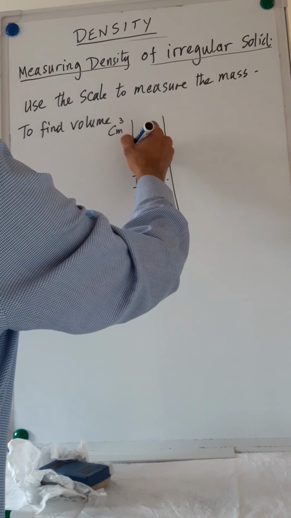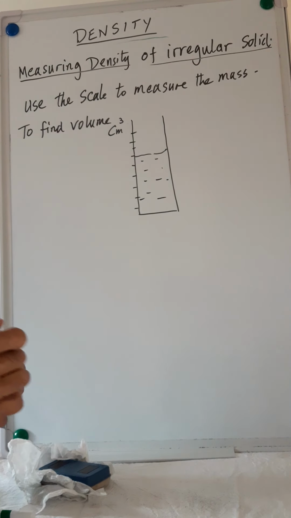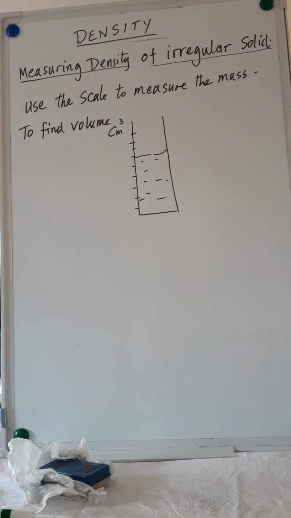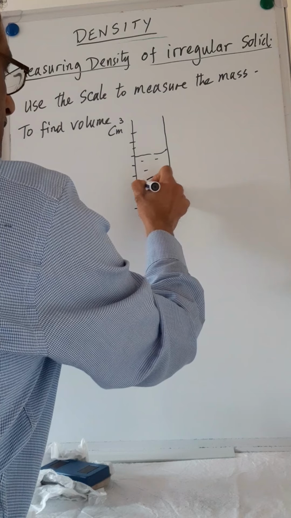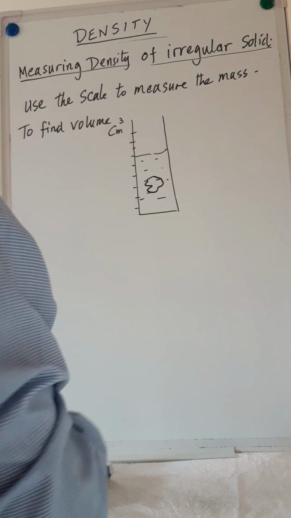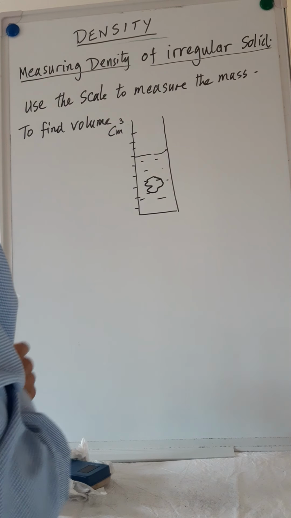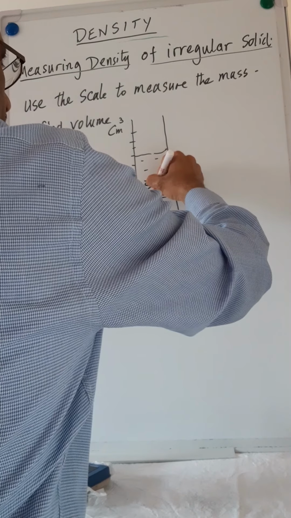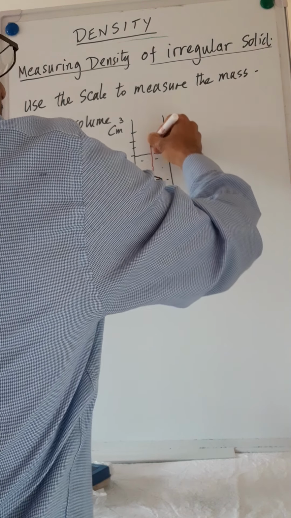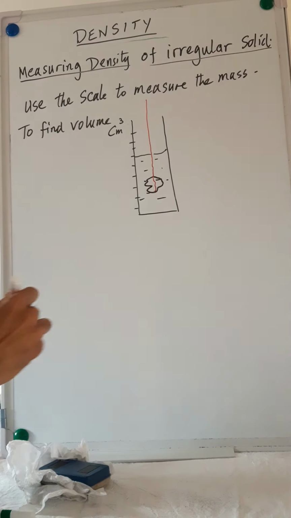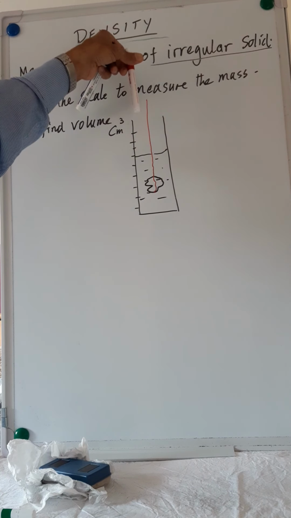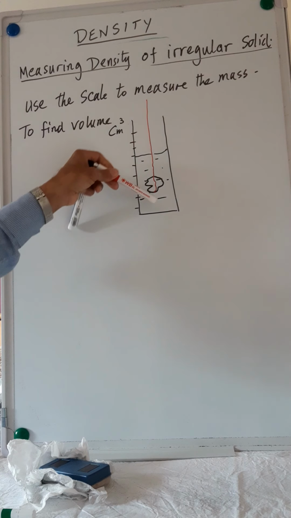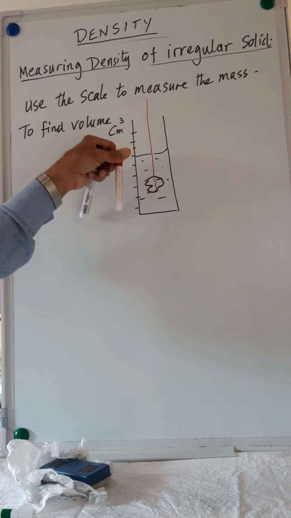Now, what you do is, you take the irregular solid, like a piece of stone, and you attach it to a string. You slowly lower this into the cylinder.